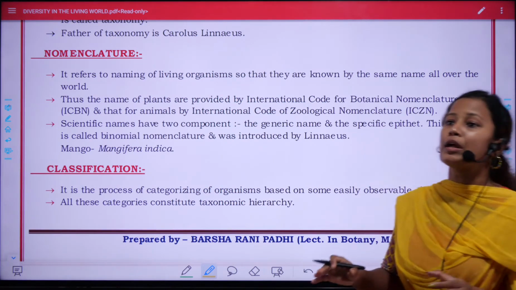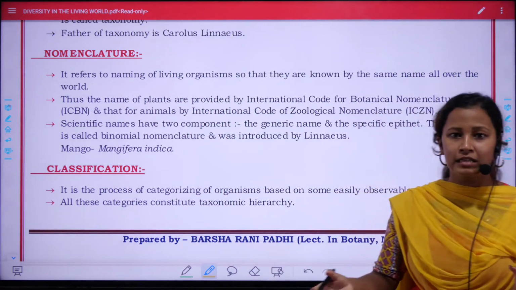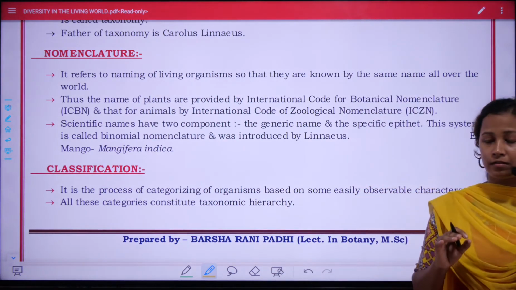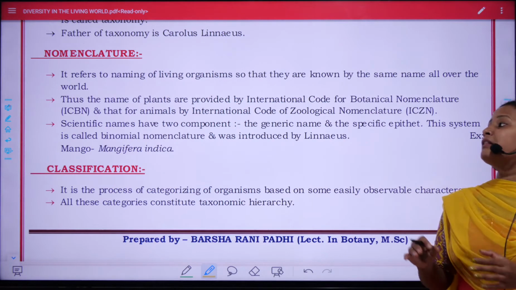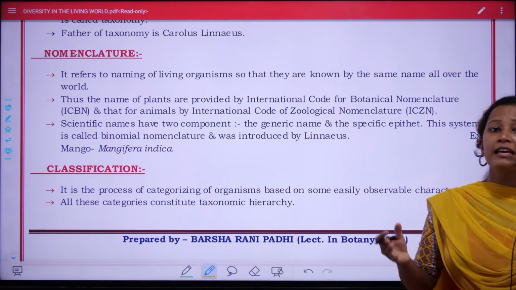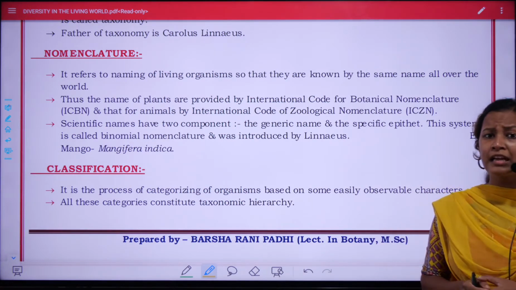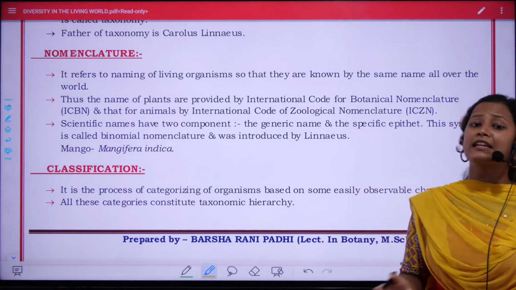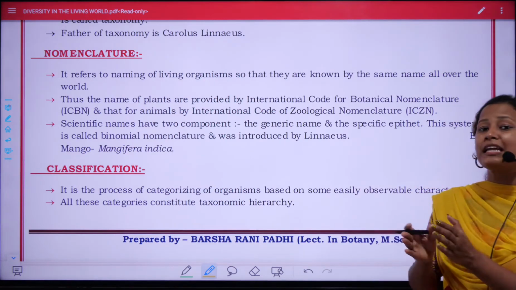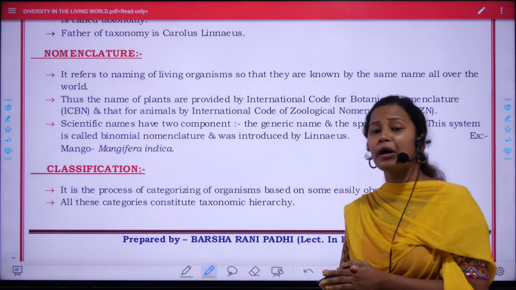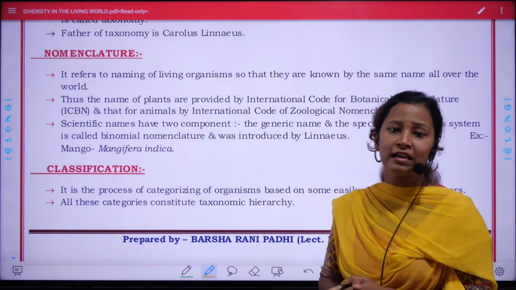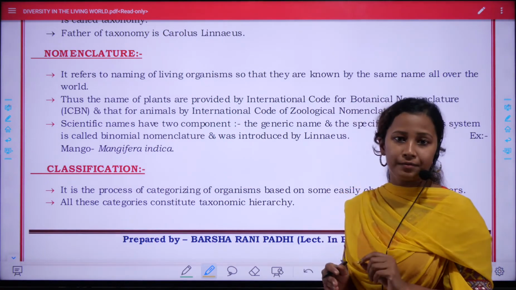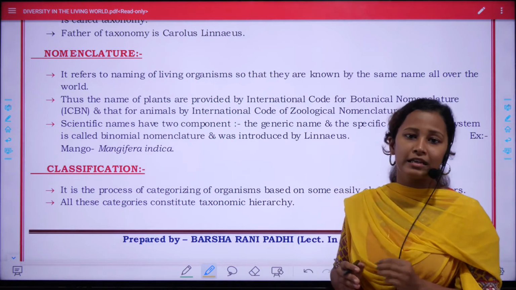But when we go to some place other than our regional space, we cannot recognize their name. That's why a universal name is applied to each living organism, by which they are known by the same name worldwide. That is known as nomenclature.